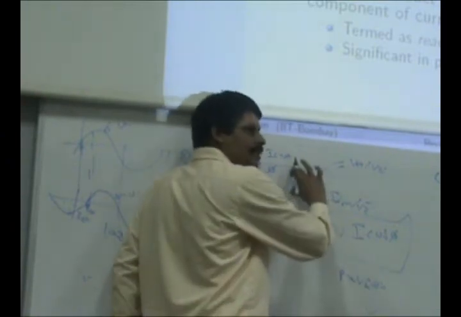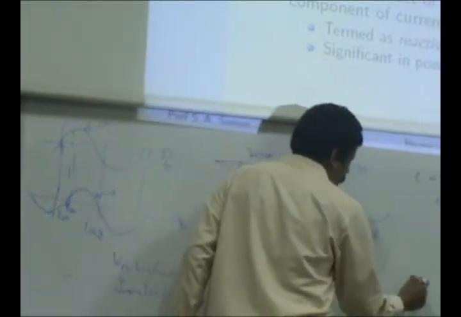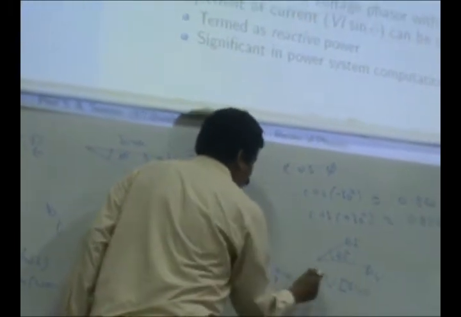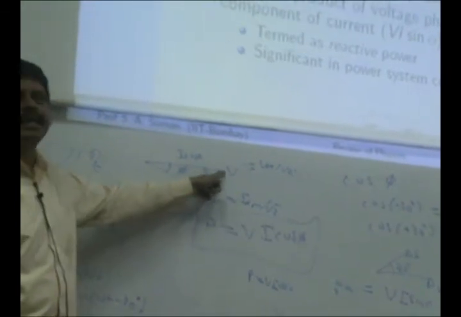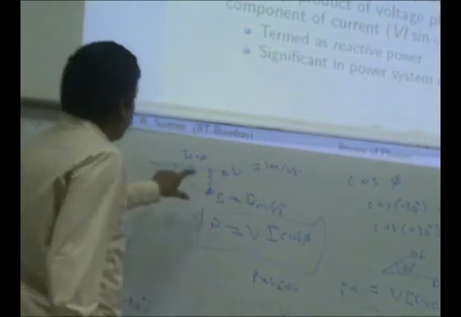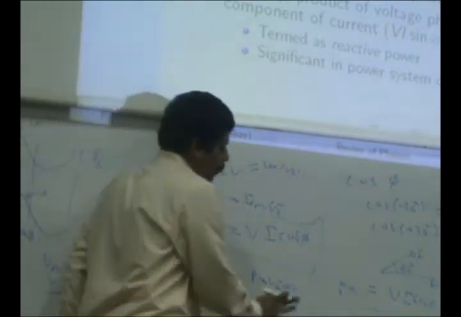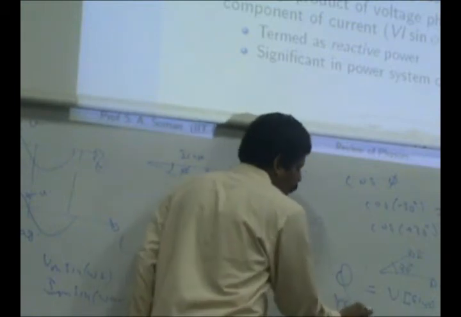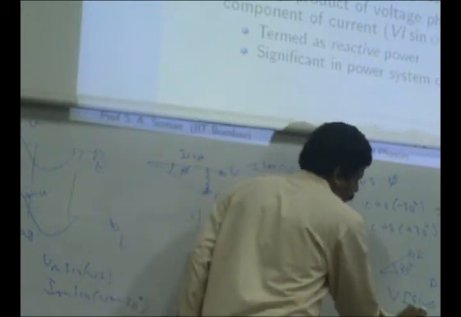This length is Vi sin phi, and Vi sin phi is something which you kind of lost. If phi was 0, the complete Vi would be available to you as active power, but now this quadrature component is not available to you, and it is called reactive power.